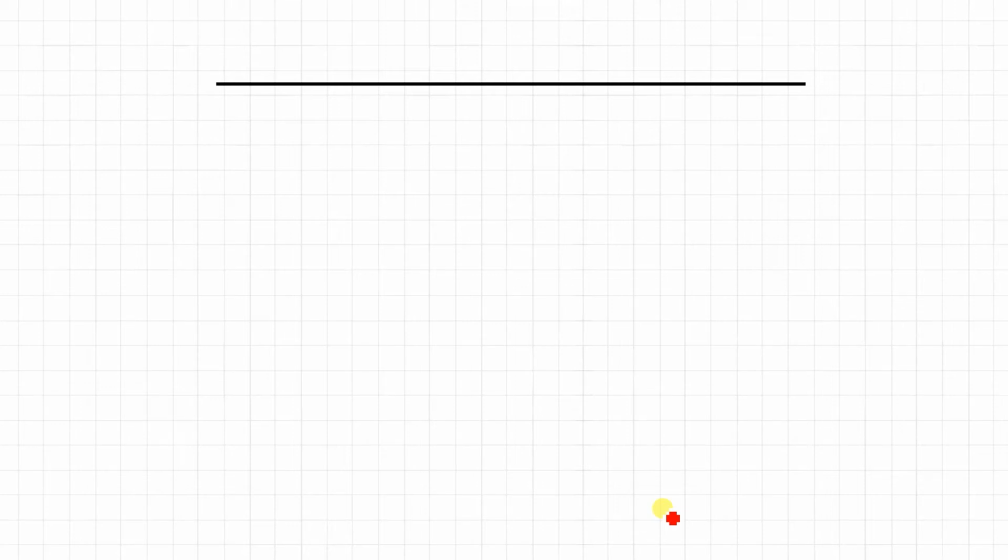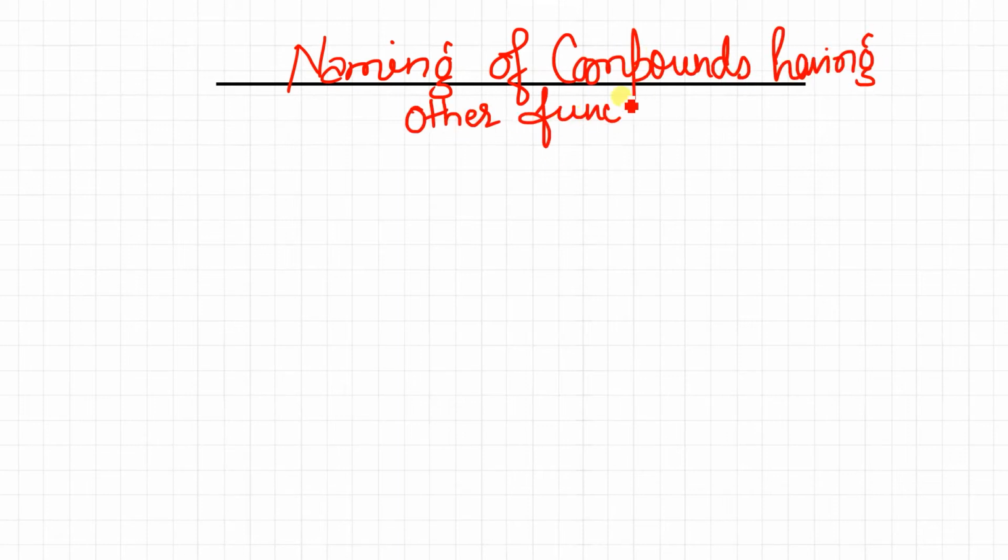Now a few more functional groups which we have to do in class 11, and that I have already told you in the first video of nomenclature. So let me write, this is the priority series that you have to learn. In the first case it is anhydride.